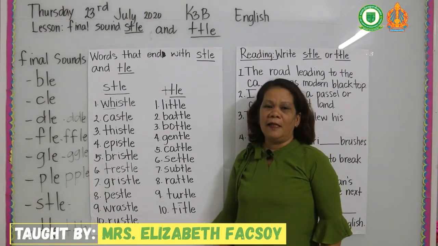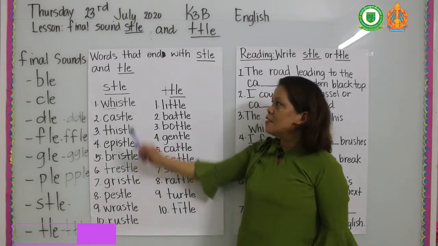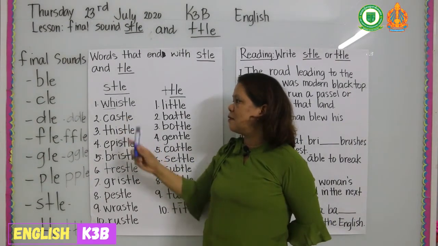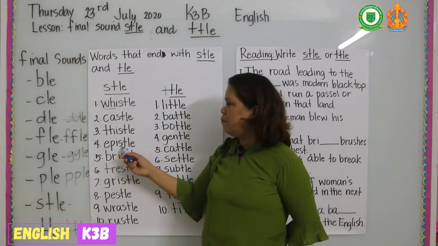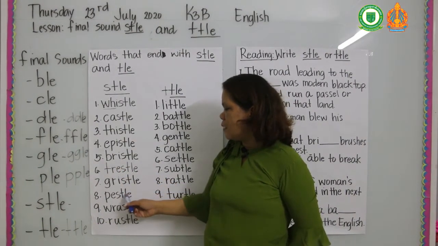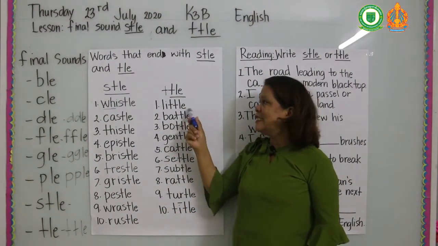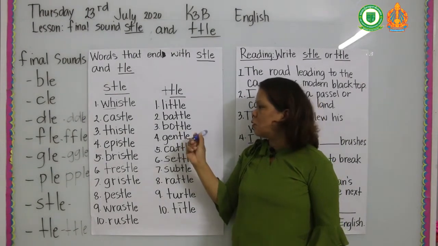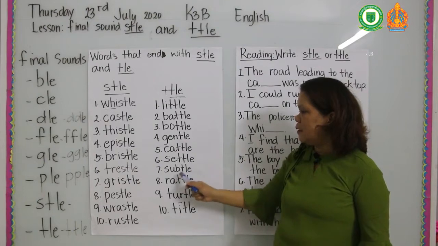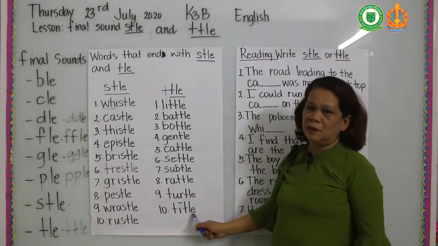I will read again for the last time. Please listen very well. Whistle, castle, thistle, epistle, bristle, drizzle, grizzle, pistol, rustle, and rustler. Little, battle, bottle, gentle, cattle, settle, subtle, rattle, turtle, and title.